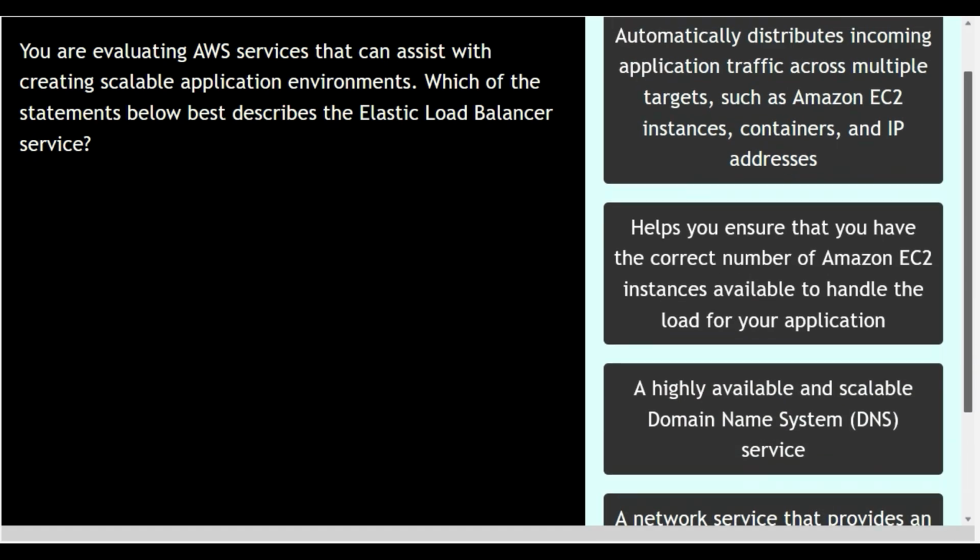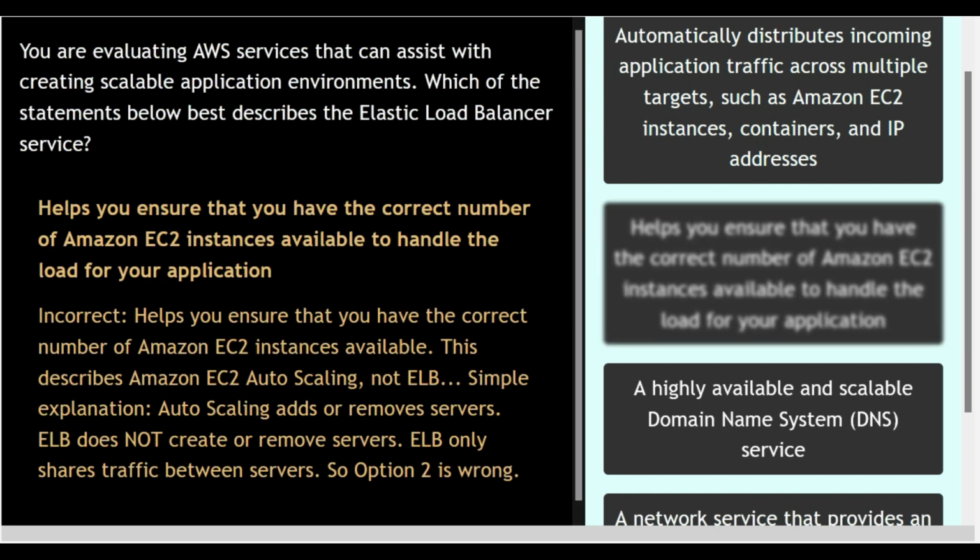Your timer starts now. Time up. Now let us analyze the options. Option number 2 helps you ensure that you have the correct number of Amazon EC2 instances available to handle the load for your application.